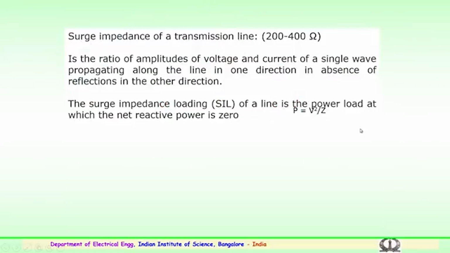The surge impedance of a transmission line, as I was mentioning, is normally taken between 250 to 400 ohms. Basically, the surge impedance is the ratio of the amplitudes of voltage and current of a single wave propagating along the line in one direction in the absence of reflections from the other direction. Say there is a sending end and a receiving end.